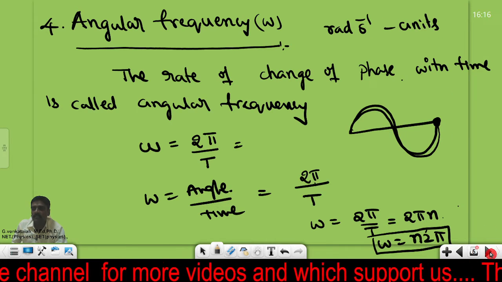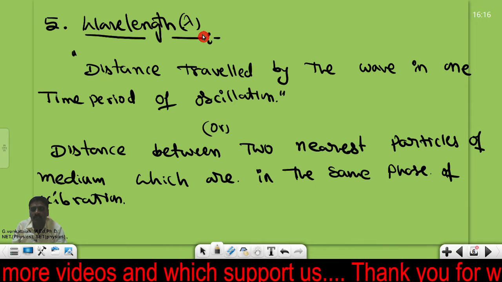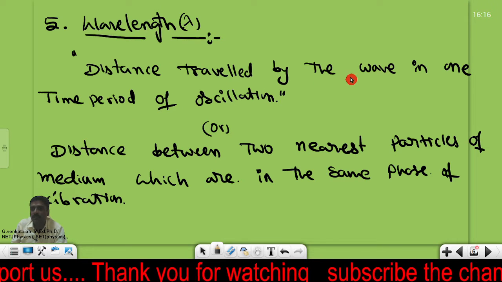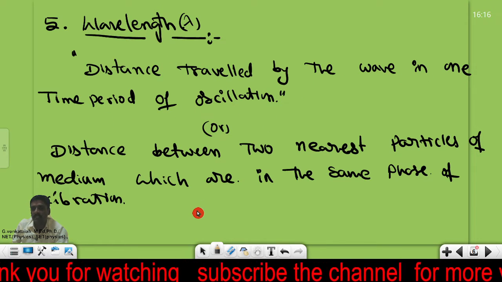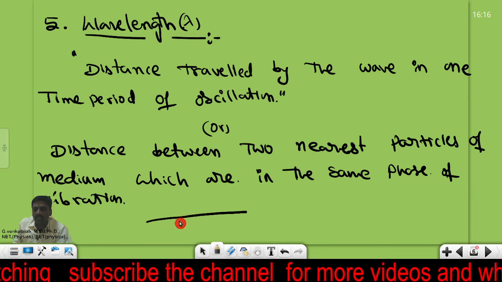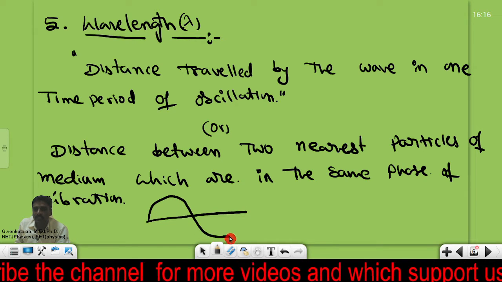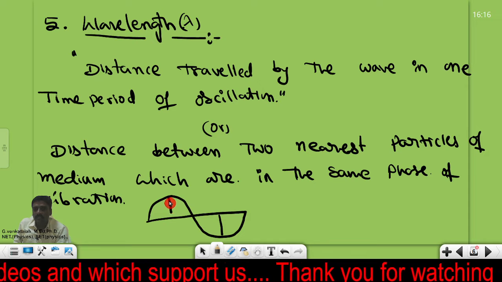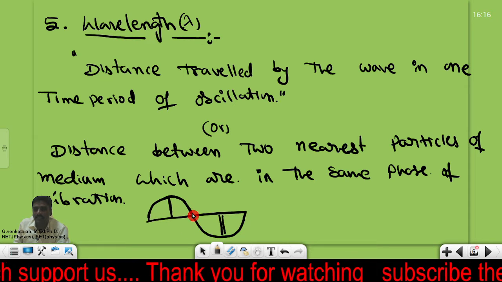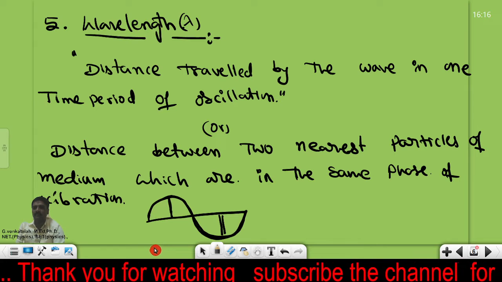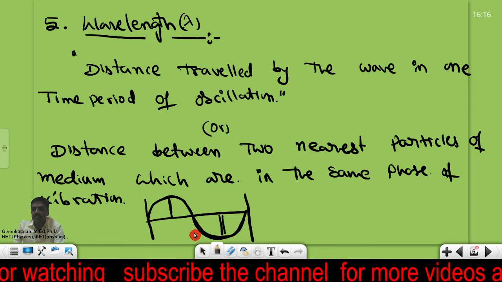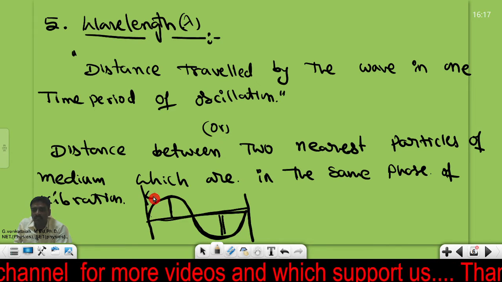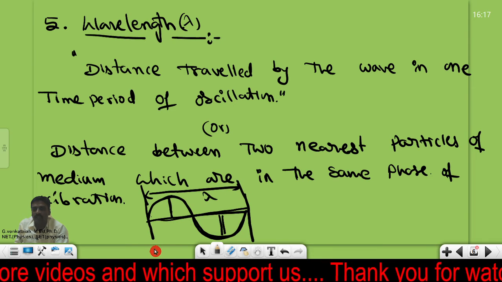Now let me go to another constant, wavelength. Wavelength is the distance traveled by the wave in one time period of oscillation. That means in one time period the wave must execute a complete wave, with a crest and a trough. The crest and the nearest trough together we call a wavelength. So that distance is named as the wavelength.